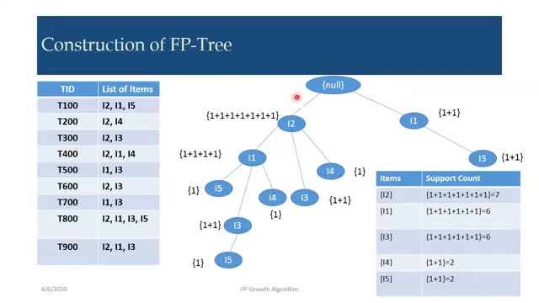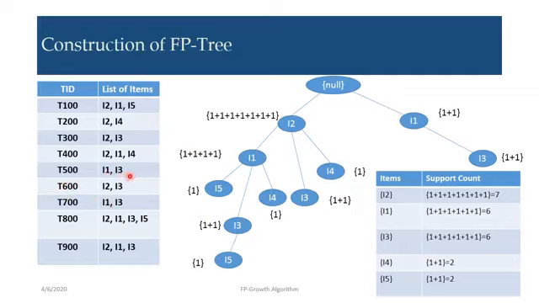T300, I2 and I3. Again we take the same path I2, increment the value, then I3, which is 1. Then T400, I2, I1, I4. We can take the same path, since I2 and I1 are already there. So I2 plus 1, I1 another plus 1, then I4, which is 1.